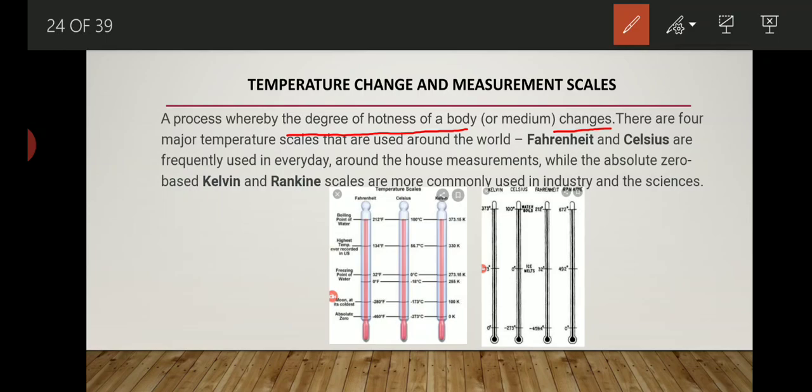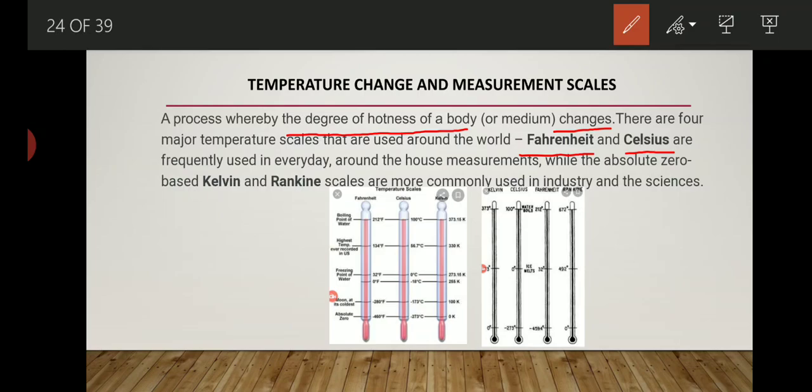Now, how many types of temperature scales are there to measure that temperature change? Basically there are 4 types of measurement scales by which we can measure change of temperature. What are they? Fahrenheit scale, Celsius scale, which we are using frequently.